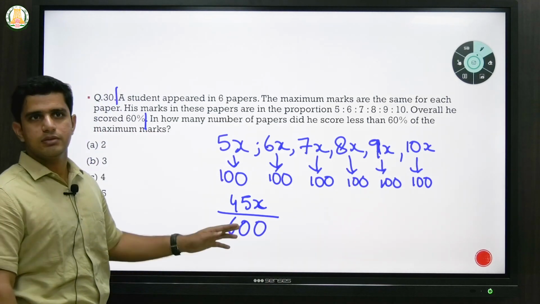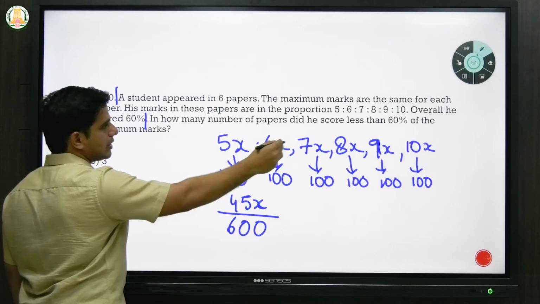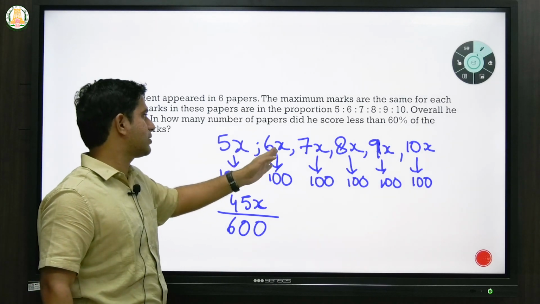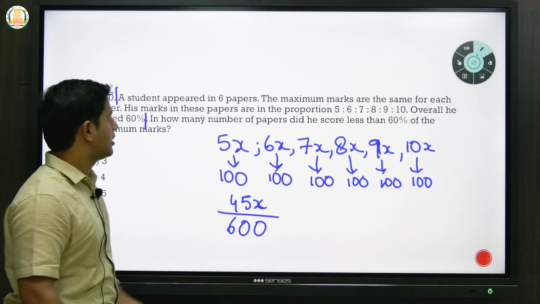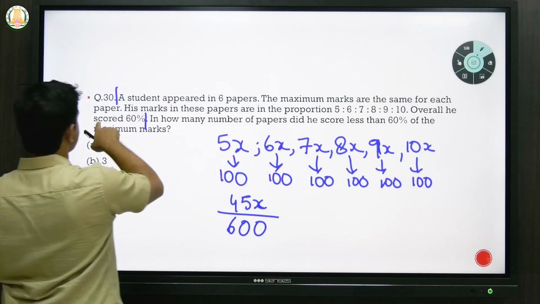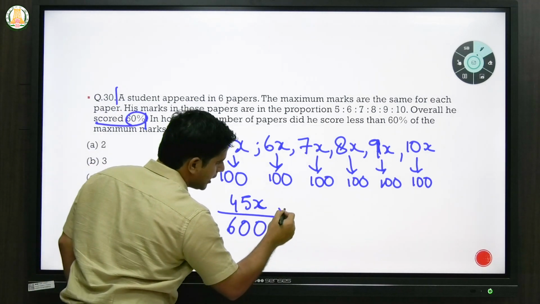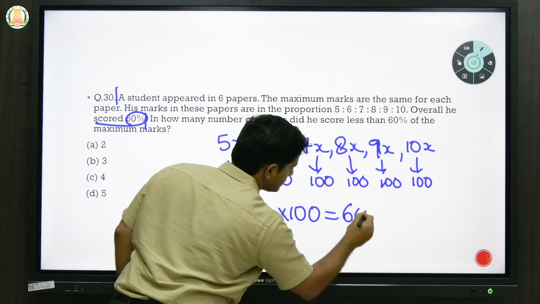Understood? Any doubt here? So if you add all the marks, he gets 45x, because in subject 1 he got 5x marks, in subject 2 6x marks, and so on. But the highest total is 600. Now, overall he scored 60%. That means 45x by 600 into 100 is 60%.